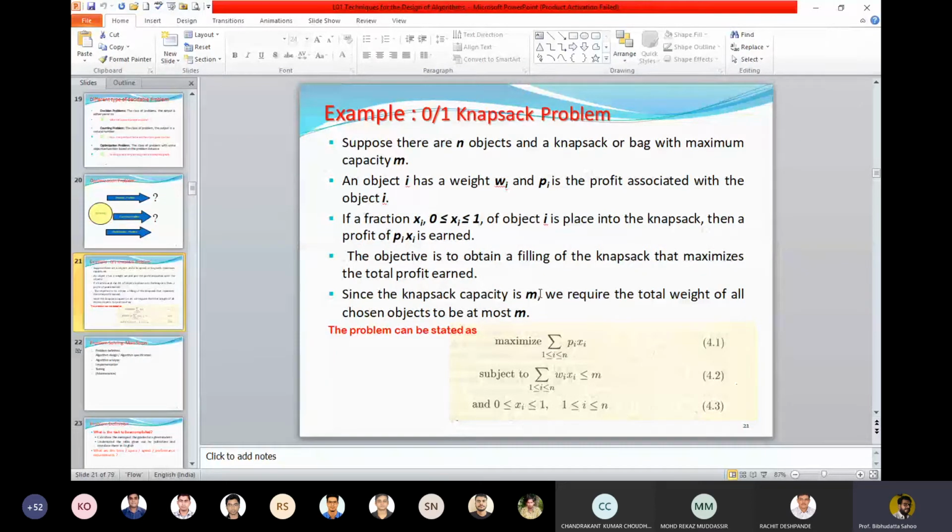My objective is to maximize the profit, and I have a constraint that the total weight that can be accommodated in the knapsack is m, and we need to find the solution to this problem. Now how many such solutions are there? At least I am expecting 5 solutions from you for the 0-1 knapsack problem.